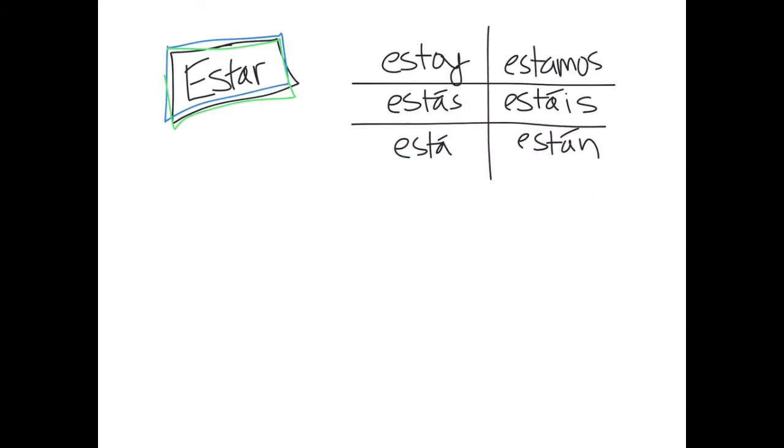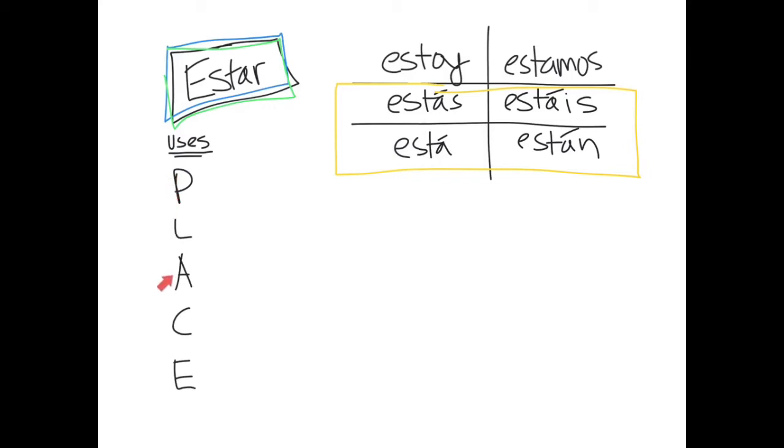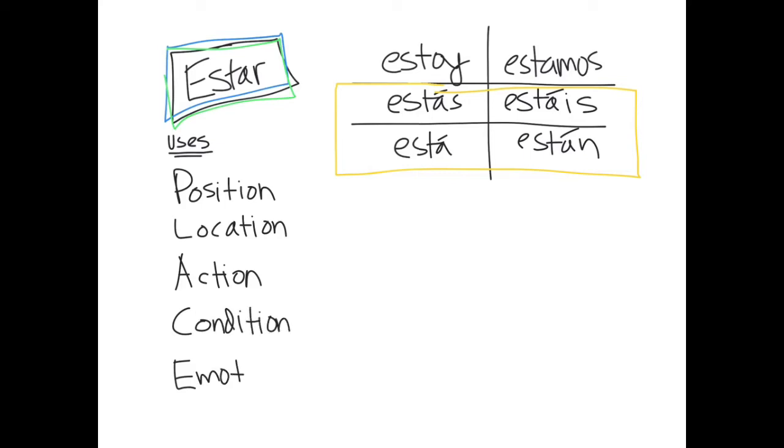Now let's move on to estar, which also means to be. So we've got our conjugations listed here, remembering that the second and third person conjugations require these accent marks, so be cautious when you write this verb. Those are especially important because if you forget the accents, the words will mean something else. Now our uses for estar, we have this acronym PLACE. P stands for position, so like the computer is on top of my desk. Location, action, condition, and lastly emotion.